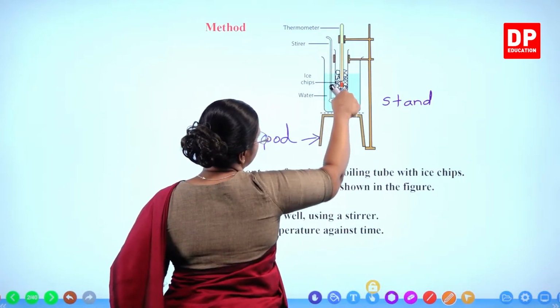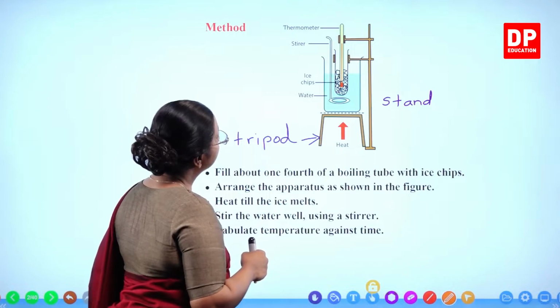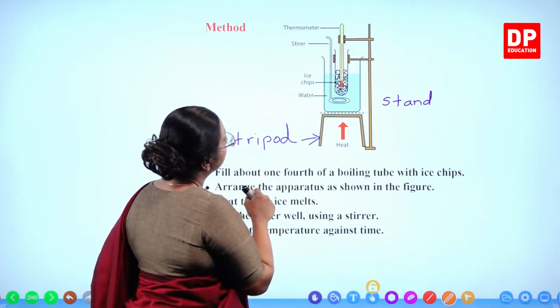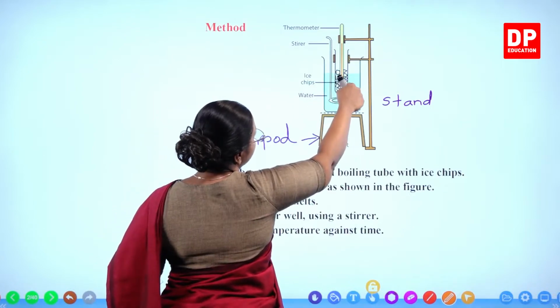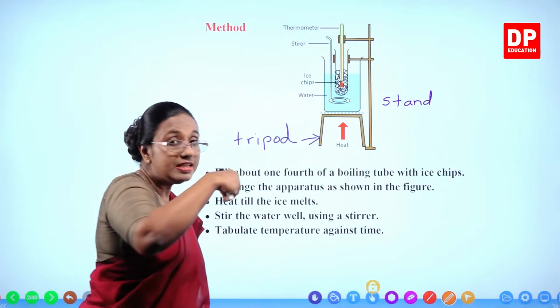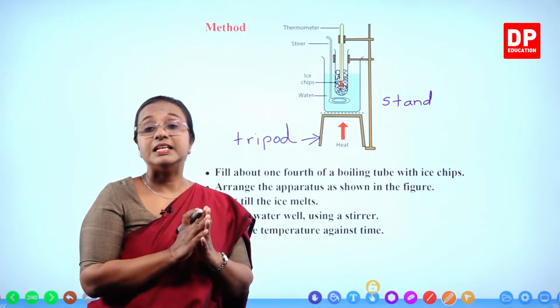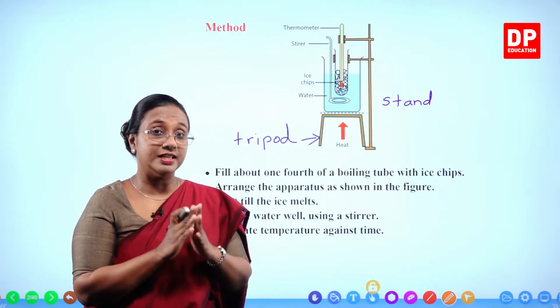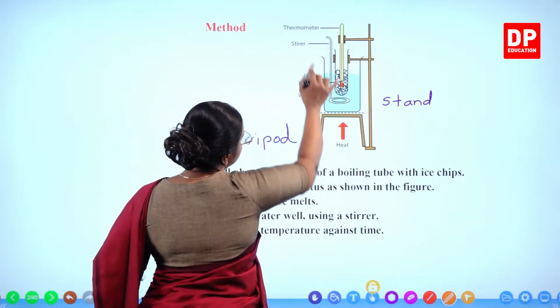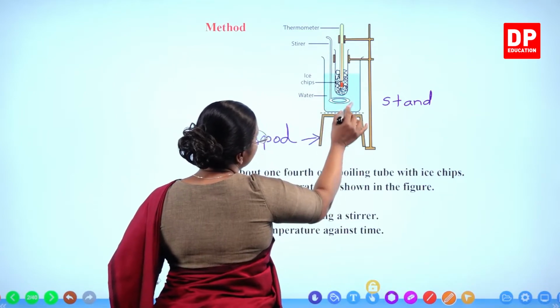So here we have the boiling tube with ice chips. And inside the ice chips, you have the thermometer. You can see that here, I told you all this part, the bulb of the thermometer has to be inside ice. It has to be completely covered with ice so that you get the correct reading. Then here you can see we have the stirrer. So with the stirrer, you can mix this water.